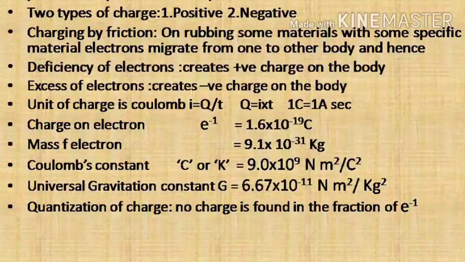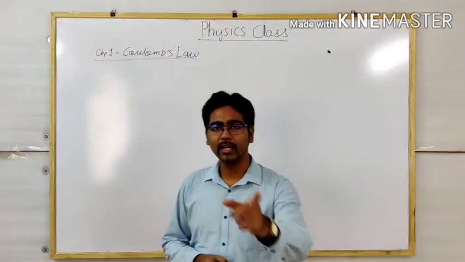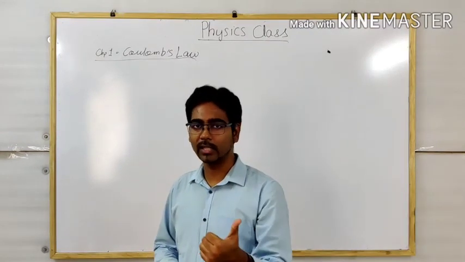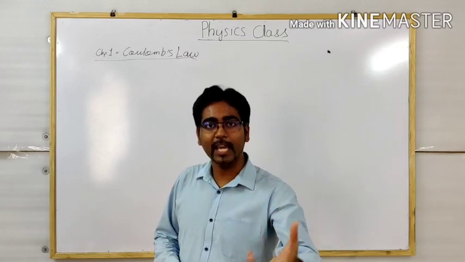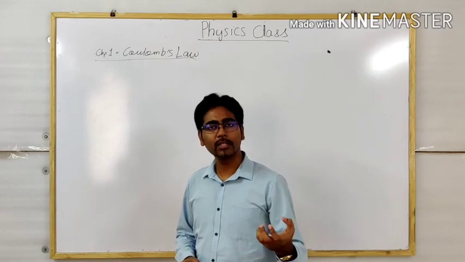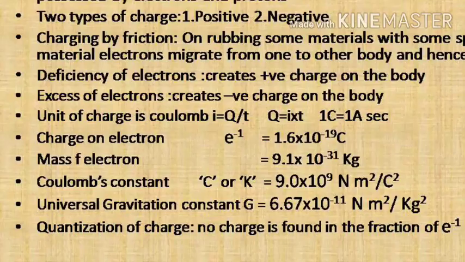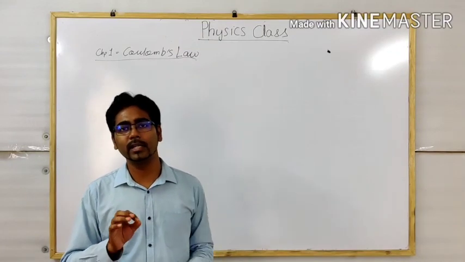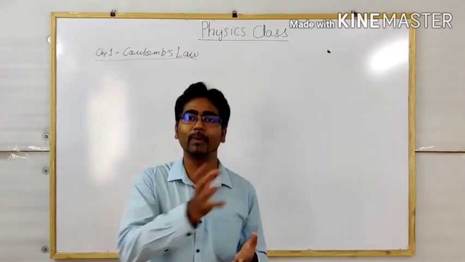Now come to the main points. On your slide you can see the charge on the electron. What I said: electrons and protons are not the charge. Make it very clear. They are the carriers. They carry this property of charge, but they are not the charge in itself. How much charge does an electron carry? It carries 1.6 × 10^-19 coulomb of charge. The same amount, 1.6 × 10^-19 coulomb, is carried by a proton, but positive in nature.